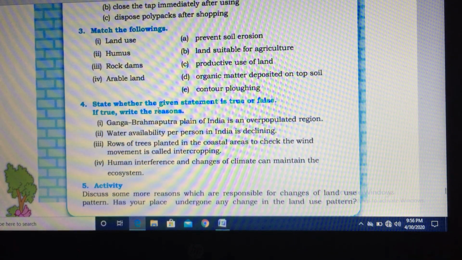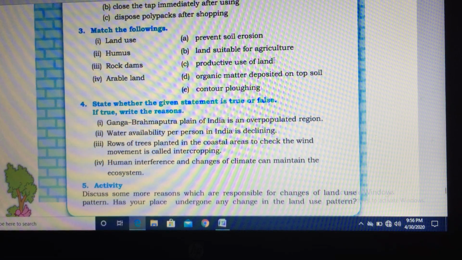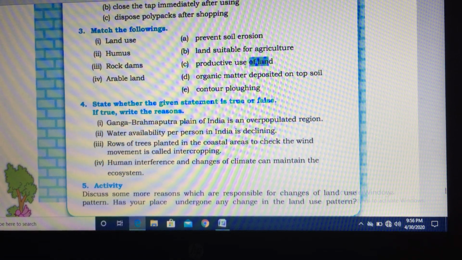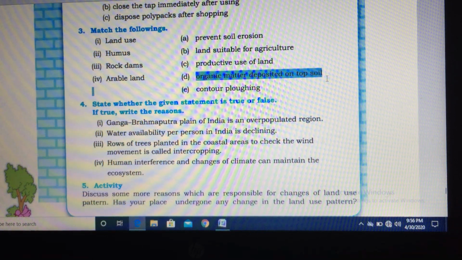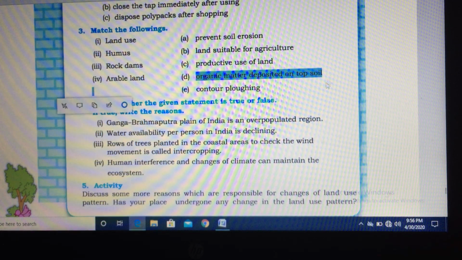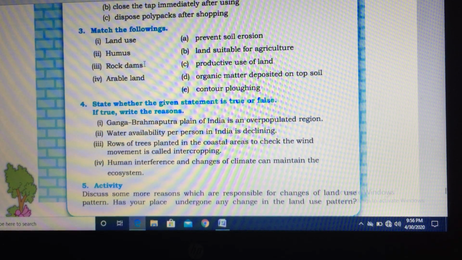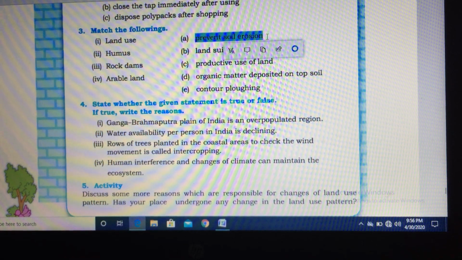Now let's move on to match the following. Land use, it is productive use of land is known as land use. Second, humus. Humus means organic matter deposited on topsoil, that is known as humus. Third, rock dams. What they do? Rock dams prevent soil erosion.